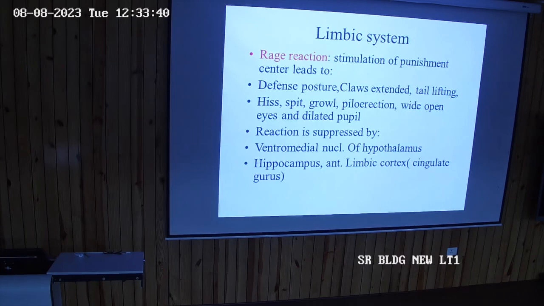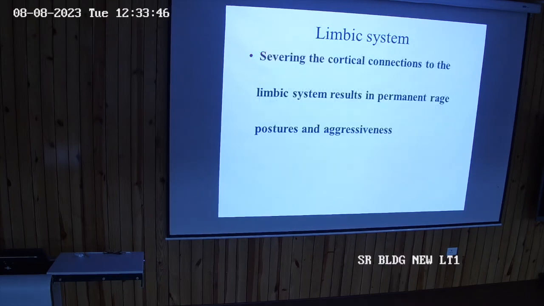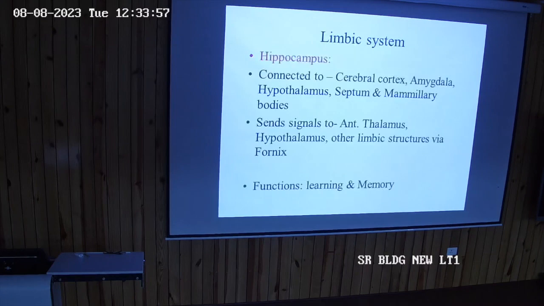Piloerection. Okay. Dilated pupil. Reaction is suppressed by ventromedial nucleus of hypothalamus. Severing the cortical connections to the limbic system results in permanent rage, postures, and aggressiveness. Default? Yeah. But the minor part of the rage is anger.